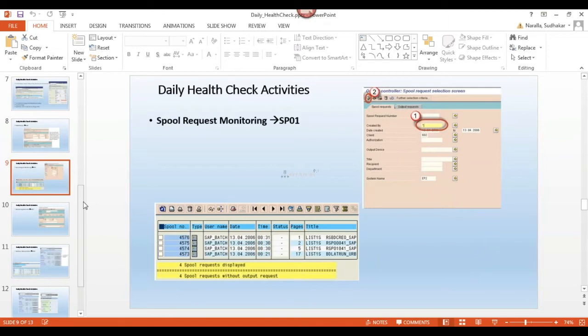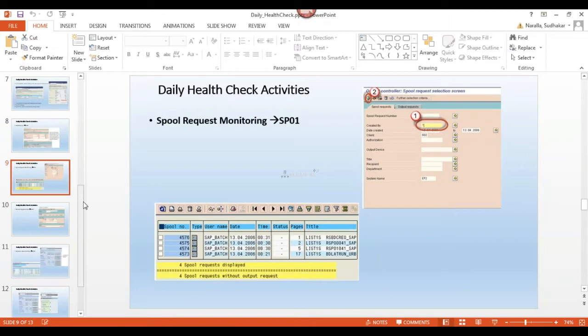For these dynamic parameters, do we have any list? No, there is no list, because there are a lot of parameters in a system. There are a lot of static and dynamic parameters.